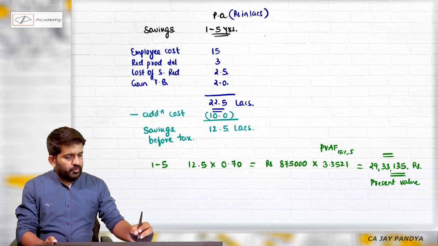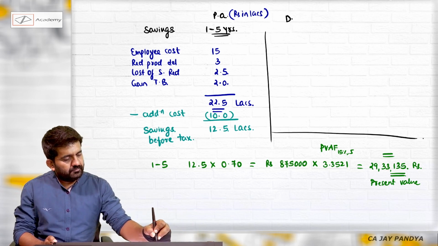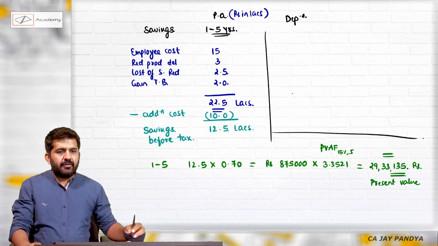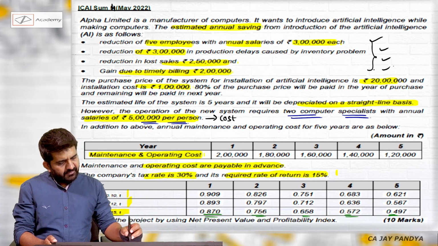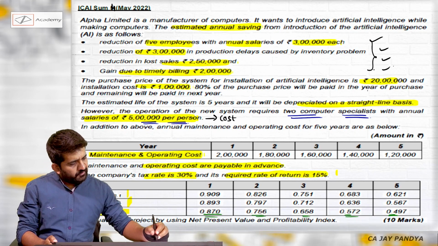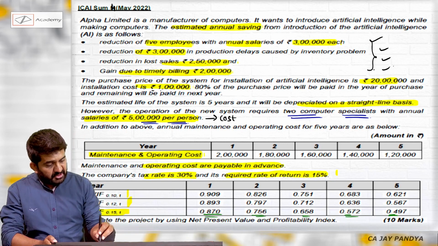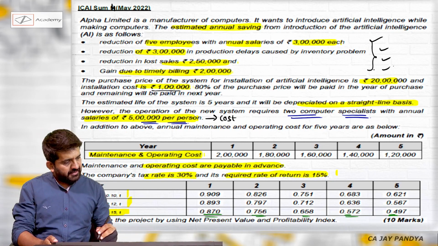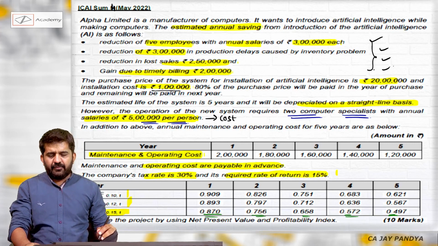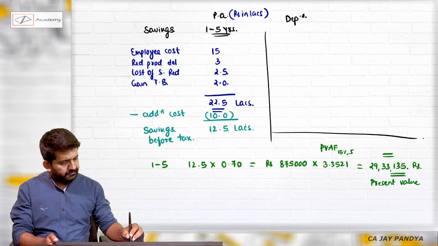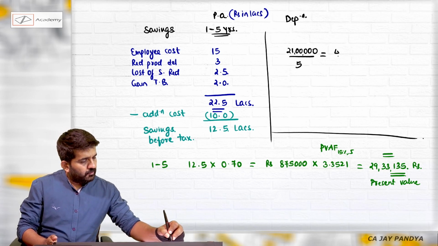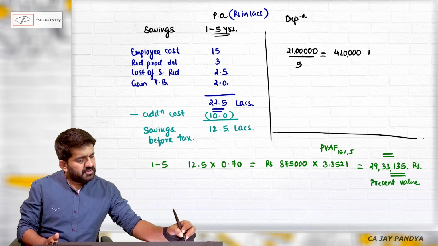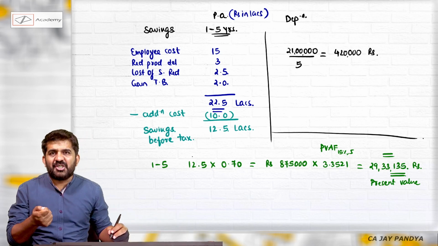And now let us go to depreciation. What will be depreciation? Depreciation will remain same because it is on straight line basis. No scrap value is given. The cost of the machine will be 20 lakhs plus installation cost of 1 lakh will be always considered in depreciation. So 21 lakh divided by 5 will be my depreciation, 4,20,000 rupees. This will be depreciation per annum.